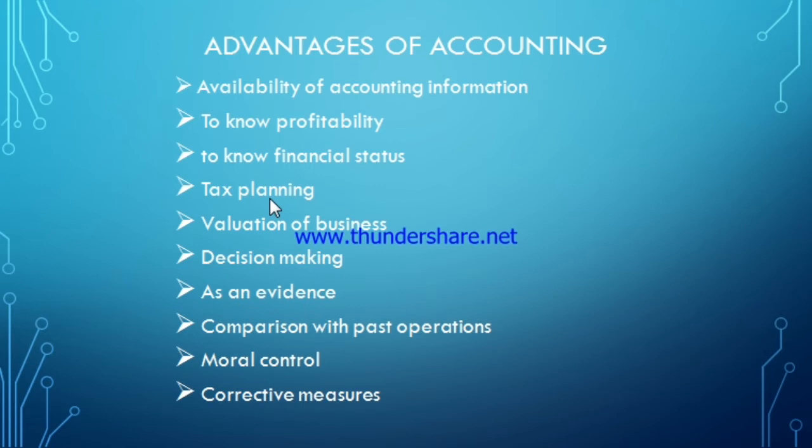If the amount of income is more, then naturally the tax would be more. So how much tax is payable to the government depends on accounting only. Planning of tax, or the idea of the amount of tax payable, can be available only by preparing the books of accounts.